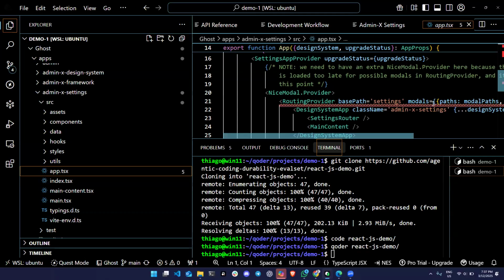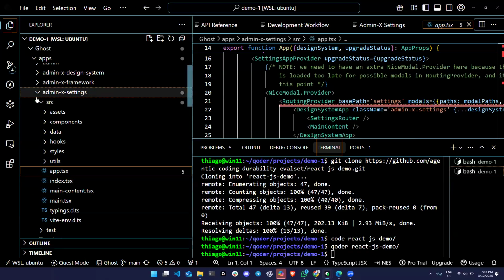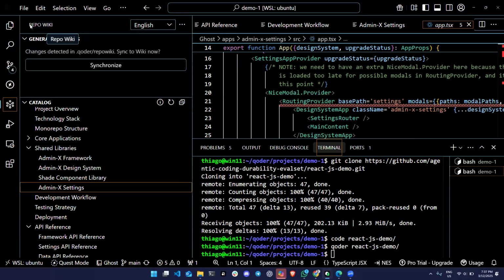Oh yeah, this is a fork of VS Code. VS Code is an open source project from Microsoft, and you can fork it and make the changes that you want. So what they did is, in VS Code you can add plugins, right? This is really similar to a plugin. So they just added this plugin, and when I click there, it did exactly that. This plugin is the Repo Wiki, and I click here to generate. If you have changed anything in the code base itself, you can click again here and synchronize. It will update the documentation.